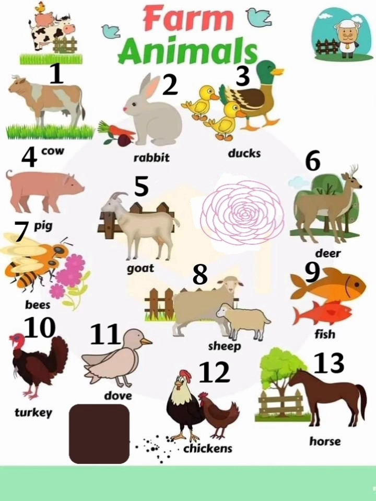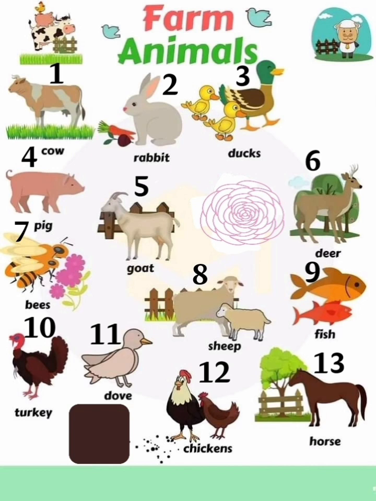Number one, cow. A cow. I can see cows on the farm. Number two, rabbit. Rabbit. I can see a rabbit on the farm. There are rabbits on the farm. Number three, ducks. Ducks. There are ducks on the farm.